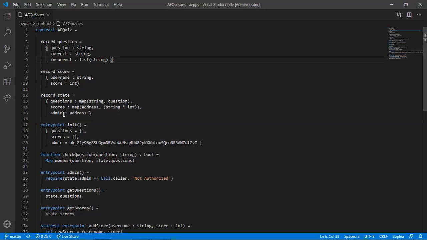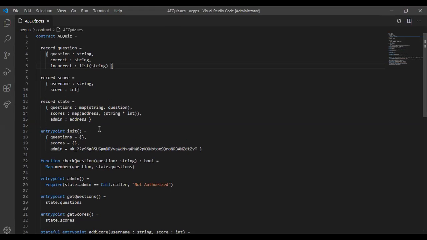Then we have the admin state, which is an address, and in the init function, the questions, the new state of the smart contract, is empty, same as the scores, while the admin has the wallet address.